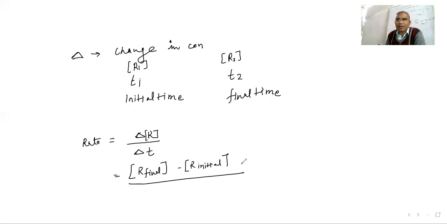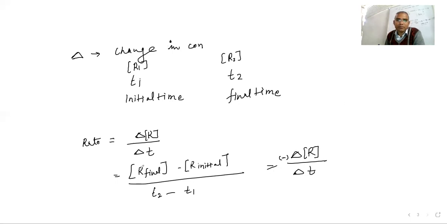If you are writing just one term, it's not change. So r final minus r initial, and the time is also changing the same way, so we write t2 minus t1. Final minus initial: wherever 2 means final. That final minus initial is what is represented by delta. So delta r upon delta t. Since the concentration of reactant is decreasing, it is going to be a minus sign.